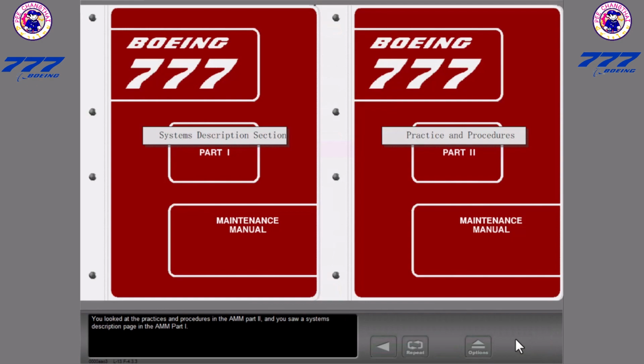You looked at the practices and procedures in the AMM Part 2, and you saw a systems description page in the AMM Part 1. Next, you will look at a wiring diagram manual and a systems schematic manual and how they can be referenced.